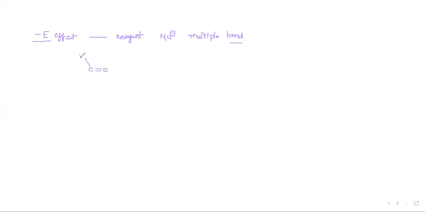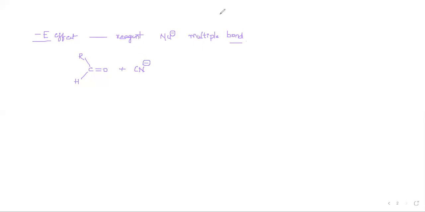One example of a carbon oxygen double bond is carbonyl compounds. One is an aldehyde, so this is an aldehyde, C double bond O with H. To this, if a nucleophile attacks, I will take the nucleophile CN minus. The cyanide ion CN minus is a nucleophile.